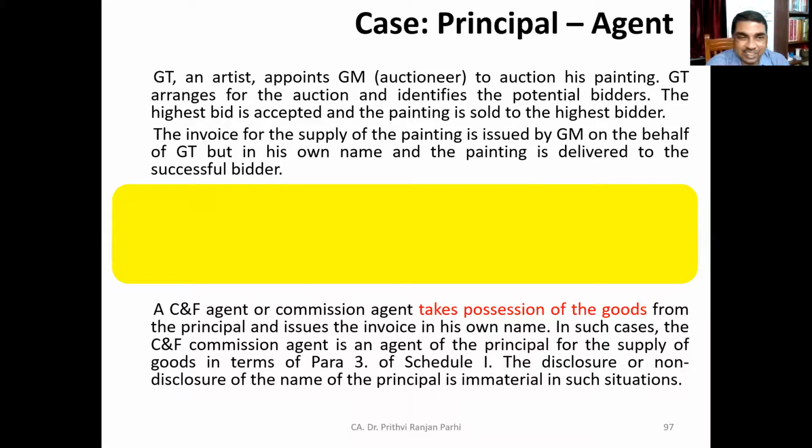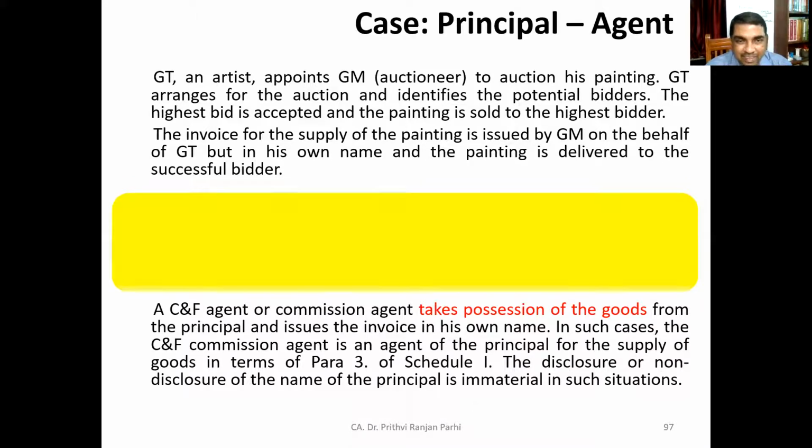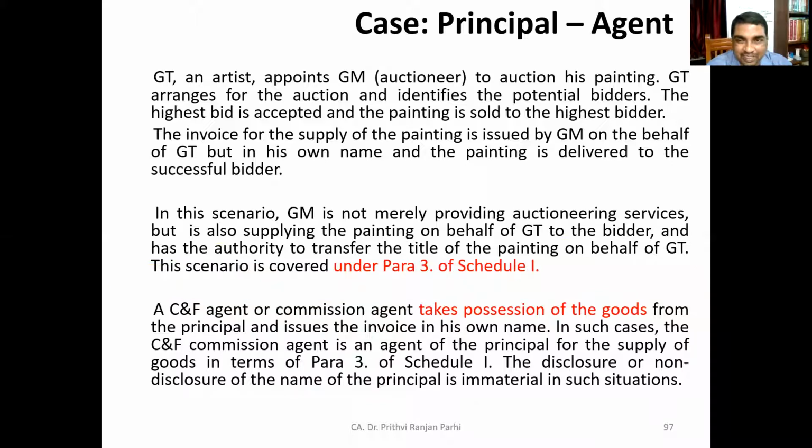Now in this case, so many things you have discussed, you have to tell me whether there is any supply between GM and the successful bidder. GM is the auctioneer. He is raising the invoice. Tell me. Sir, it will be a supply. Okay. Now, that is what is analyzed here.